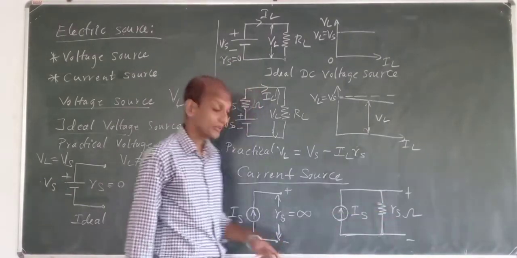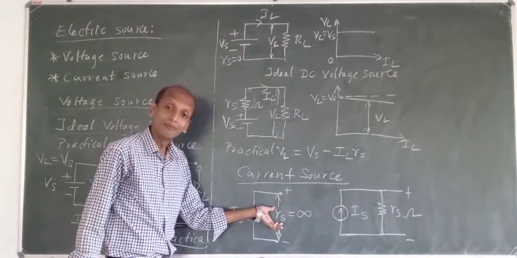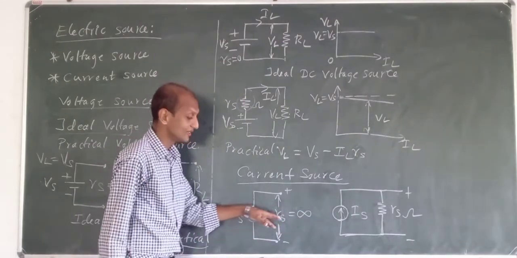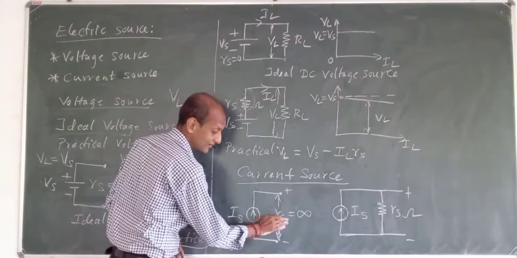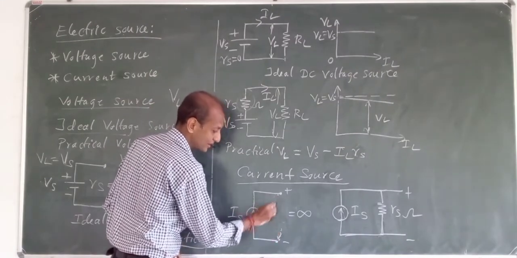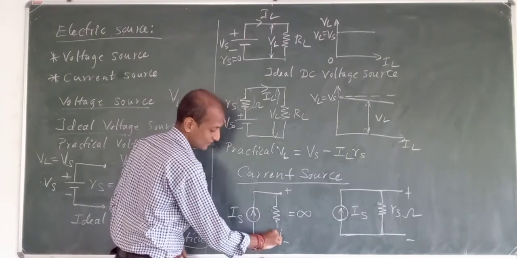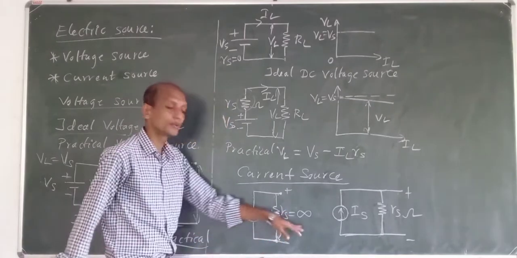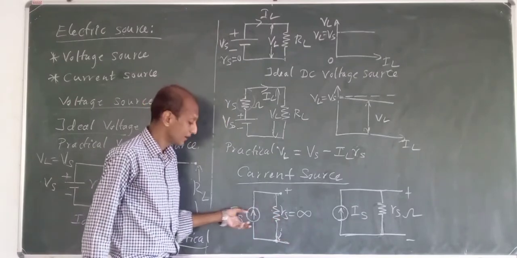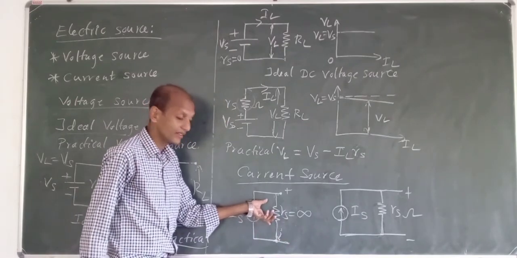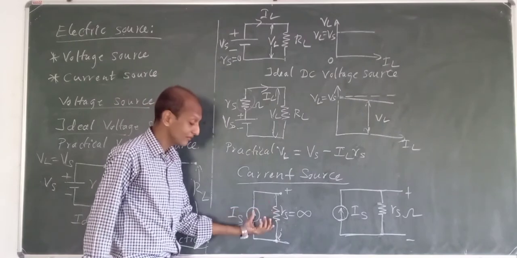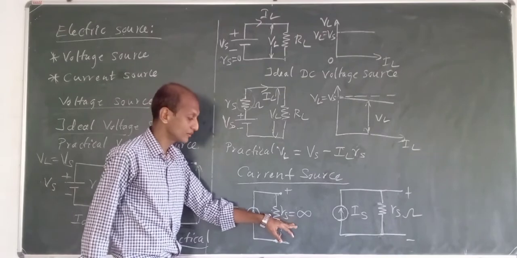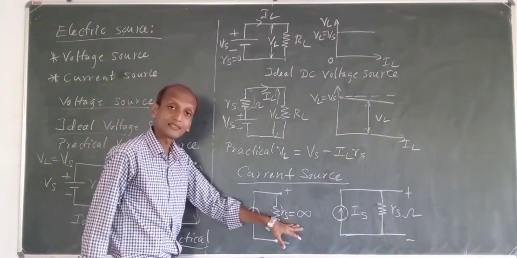When we have a load resistance, or what we can say is Rs which is infinite, I can show you in this manner also. This is your Rs. It will be equal to infinite, and for a current source, the internal resistance will come in parallel with the current source. So for an ideal current source, internal resistance is infinity.